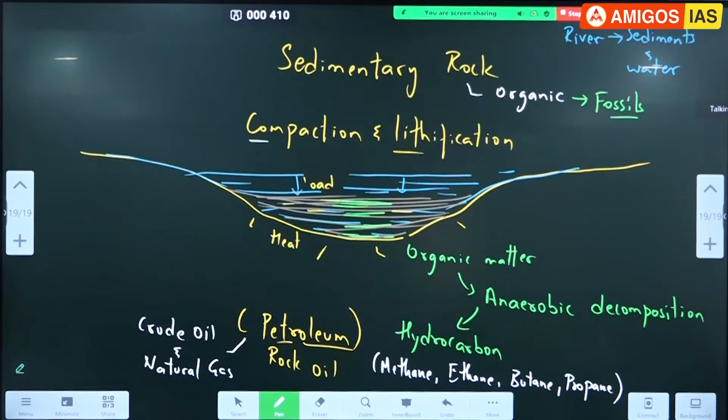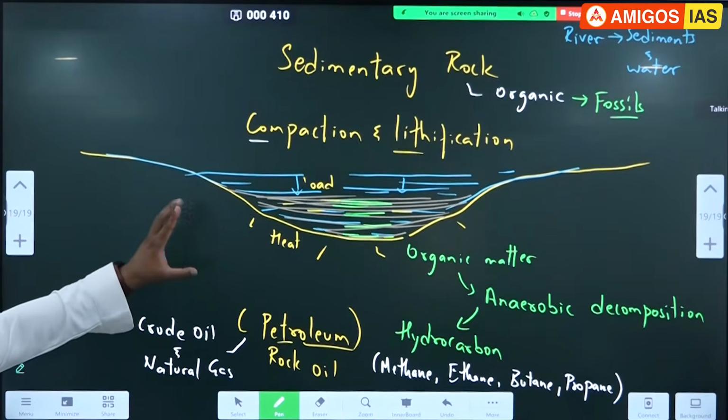Oil and natural gas is a separate topic. I'll discuss oil wells and gas wells in India and the world. So all that will come. Now all of you know, wherever this kind of sedimentation is there, organic matter is trapped.